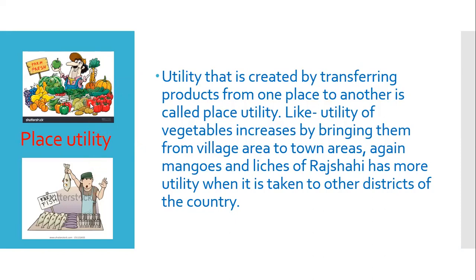These vegetables are available in the village area, and fish is available in the riverbank area. But the utility of these fish and vegetables increases when transported to town or urban areas, where these are not very much available. So utility that is created by transferring products from one place to another is called place utility.